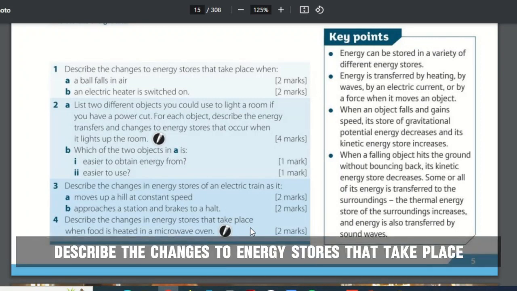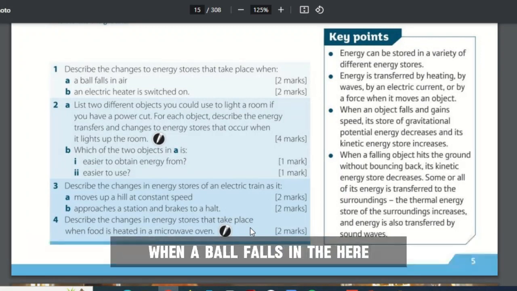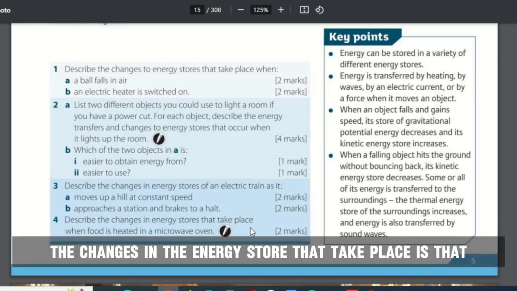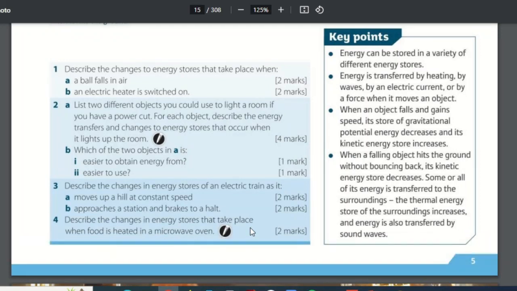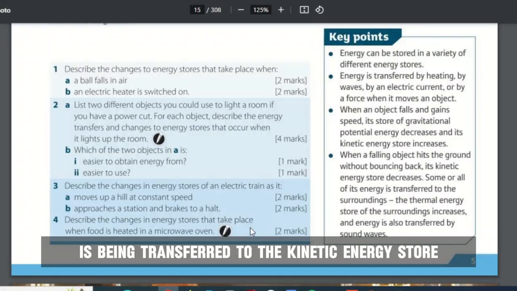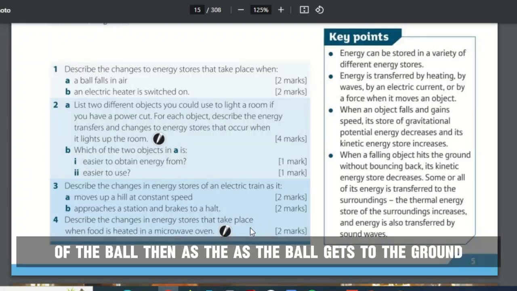It says, describe the changes to energy stores that take place when a ball falls in the air. So when a ball falls in the air, the changes in the energy store that take place is that the gravitational potential energy store of the ball is being transferred to the kinetic energy store of the ball.